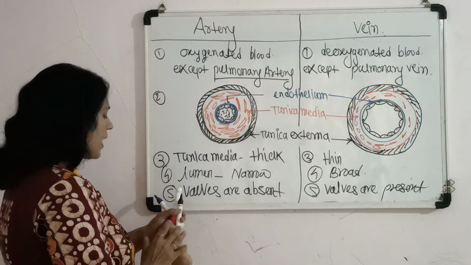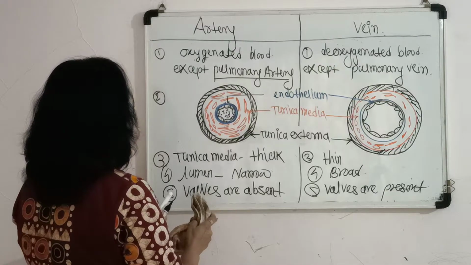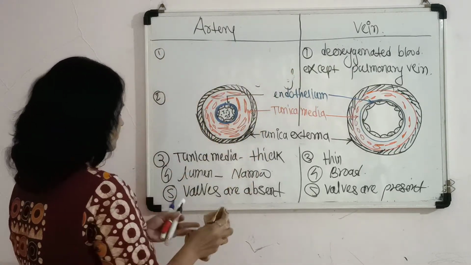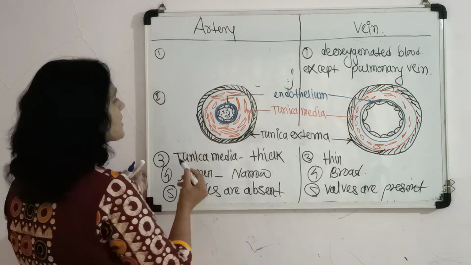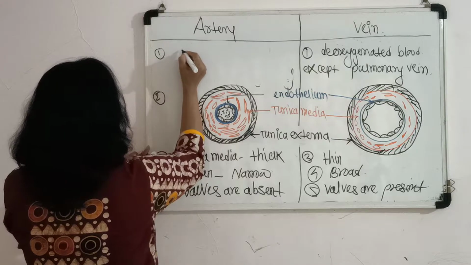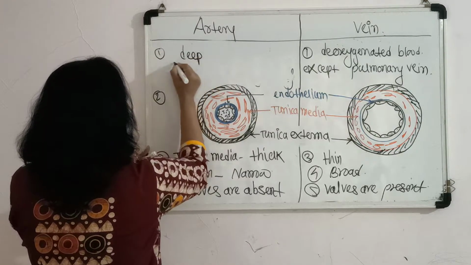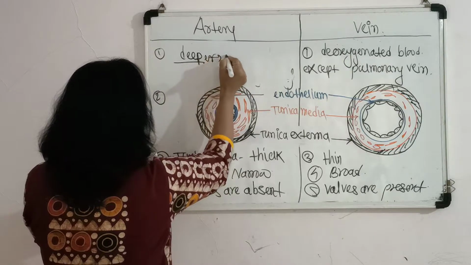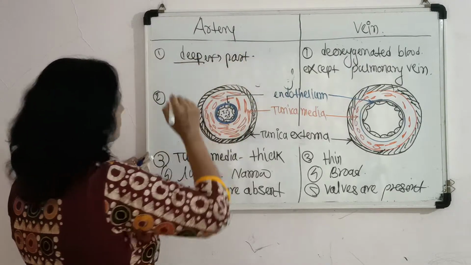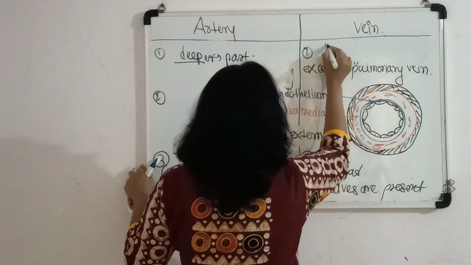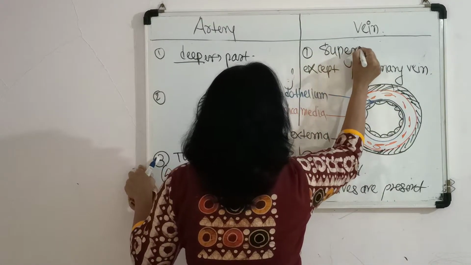Then there is another important point related to artery and vein: inside our body, arteries are located in the deeper part, but veins are present superficially.